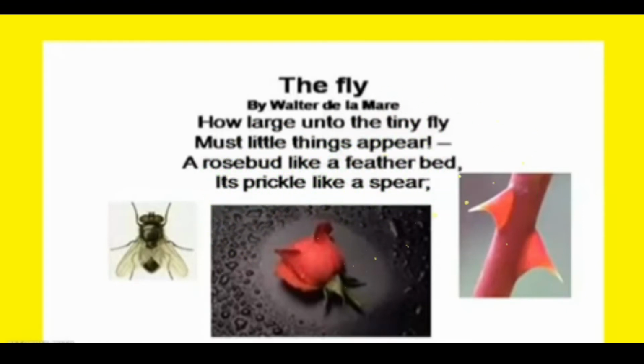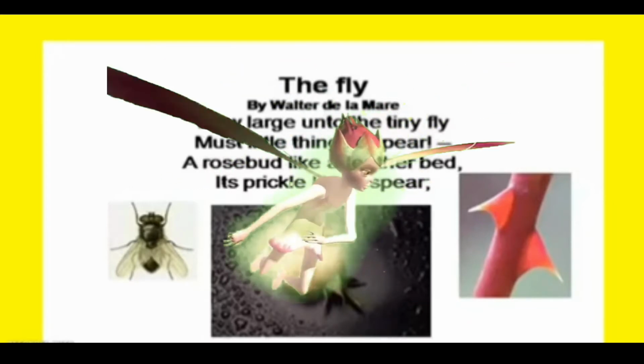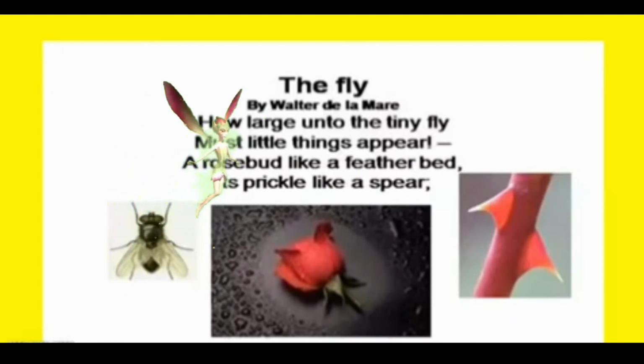Okay, so simple things which we see every day in life may appear really, really huge to a fly, or it may appear extremely huge to an ant, isn't it? It may appear extremely small to an elephant. So the poet is telling us that things would appear differently to different things.